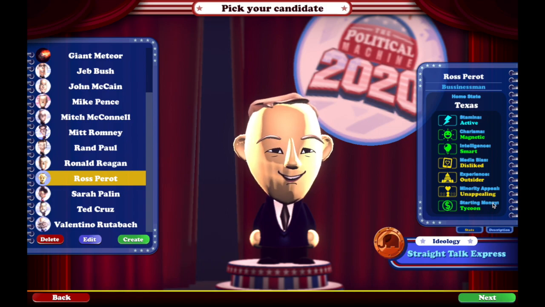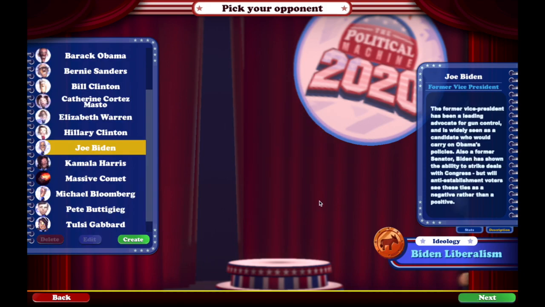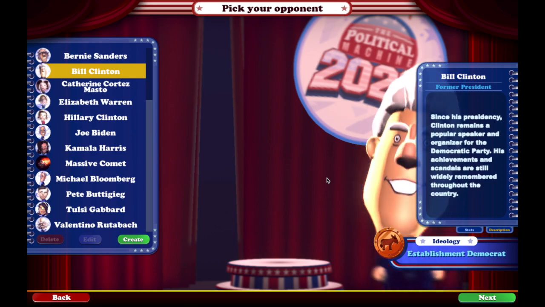And I gave him tycoon in terms of starting money because he was a billionaire. And in terms of his ideology, I gave him straight talk express, which I'm not 100% sure what that means. I assume it just means talking straight, telling it like it is. And that's kind of how I think of Perot and part of his appeal. For his description, I just wrote businessman, 1992-96, presidential candidate, Reform Party founder. So anyway, we're going to go with Ross Perot, and we're going to play against Bill Clinton.